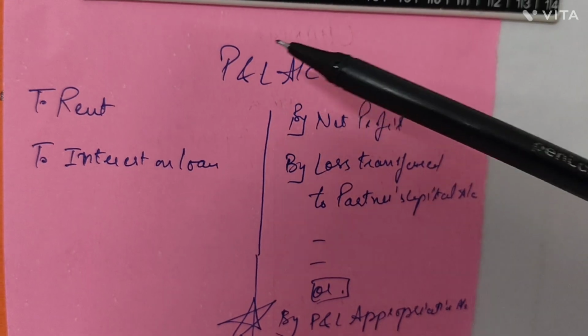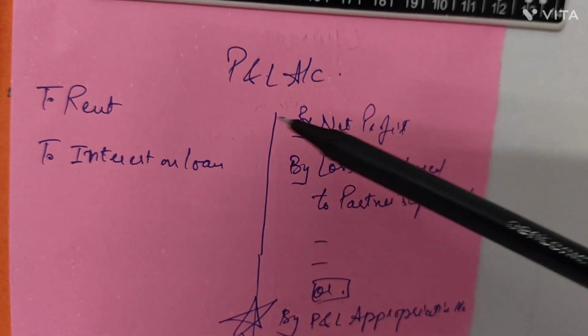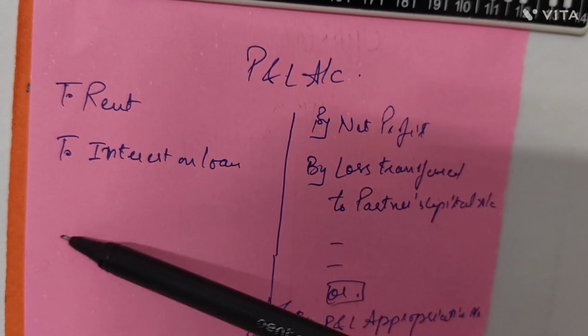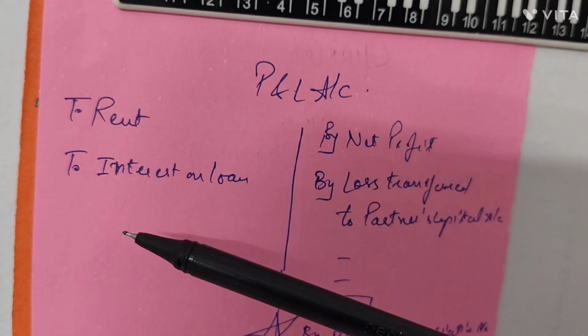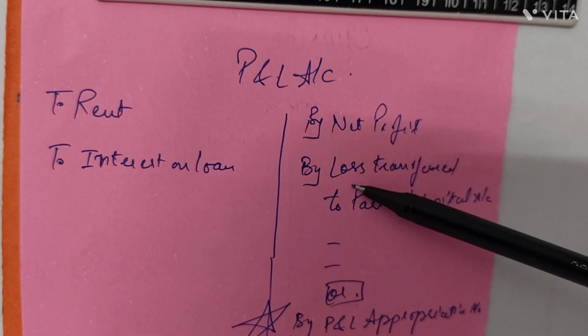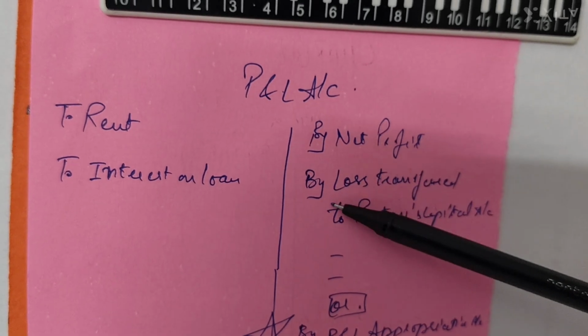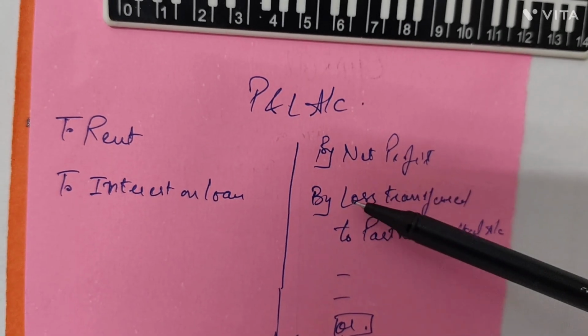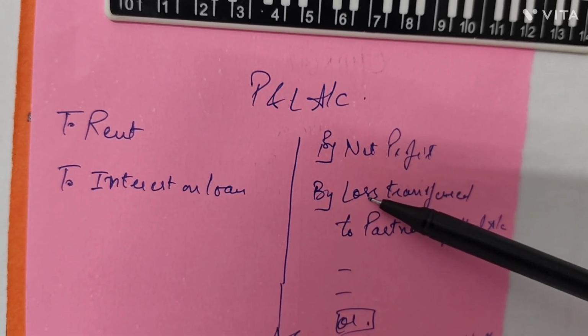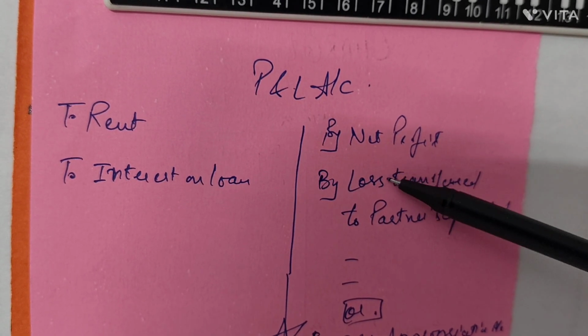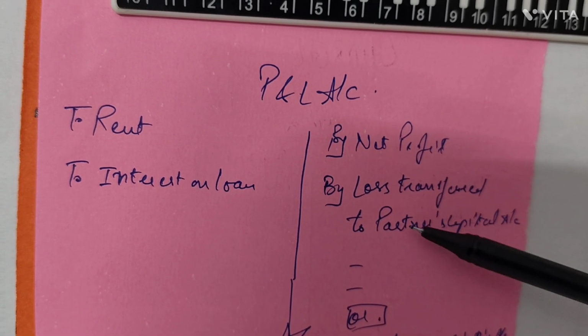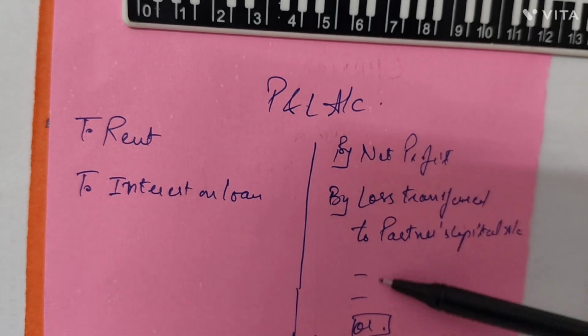In the P&L account, rather than getting the value on the debit side, that is the profit for the P&L appropriation, we get a value on the credit side, that would be a loss. Now for the loss, we will not prepare the P&L appropriation account. Loss will be transferred to the capital accounts from here only.